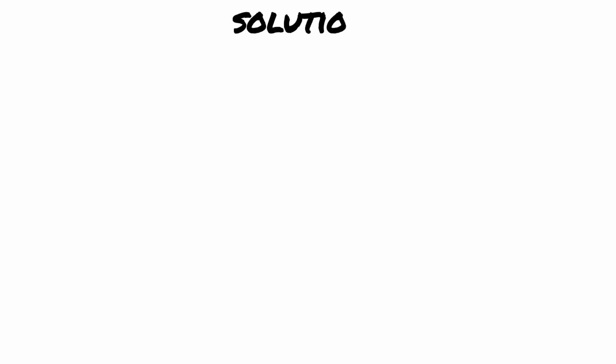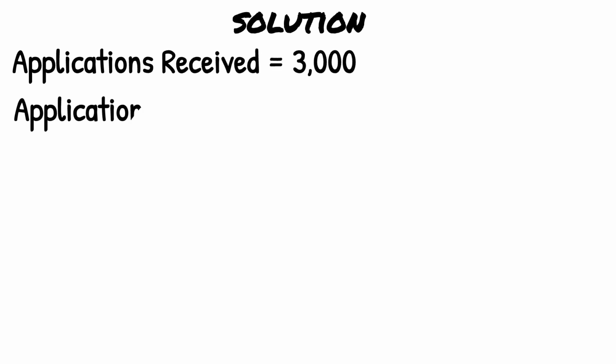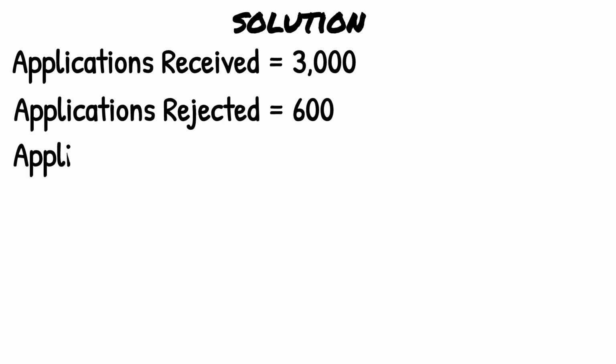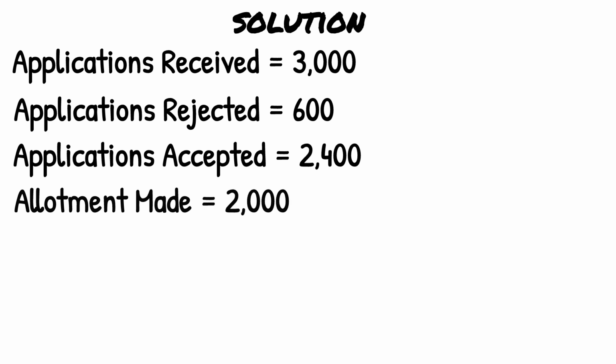So we'll first look at the ratio, applied is to allotted. Allotment was on 2,400 shares, not 3,000 shares. Though the total applications received were 3,000, 600 must have been refunded. Applications which were accepted were 2,400 shares. On 2,400 shares, allotment was made on 2,000 shares on a pro rata basis.